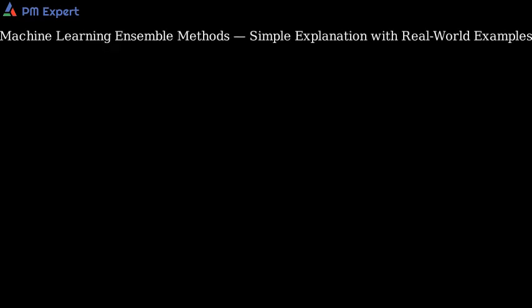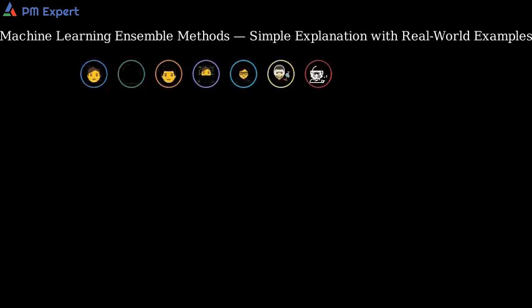Today we'll learn how ensemble methods in machine learning make models stronger with simple explanations and real-world examples. Imagine asking a group of experts instead of one person. Ensembles do exactly that for models. When you combine different opinions, the mistakes tend to cancel out, and the decision gets more reliable.